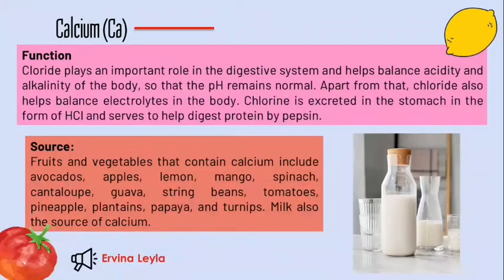Function: chloride plays an important role in the digestive system and helps balance the acidity and alkalinity of the body, so that the pH remains normal. Apart from that, chloride also helps balance electrolytes in the body. Chloride is secreted in the stomach in the form of HCl and serves to help digest protein by pepsin. Source: fruits and vegetables that contain calcium include avocado, apples, lemon, mango, spinach, cantaloupe, guava, string bean, tomato, pineapple, plantains, papaya, and turnip. Milk is also a source of calcium.